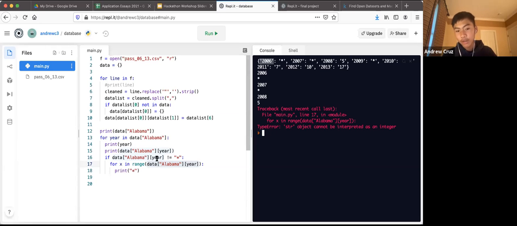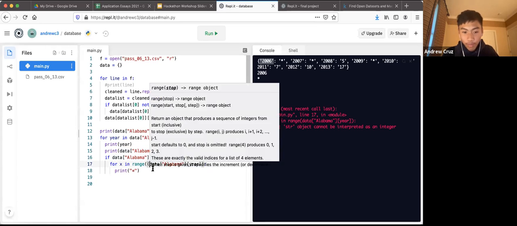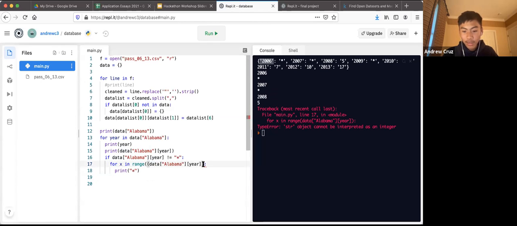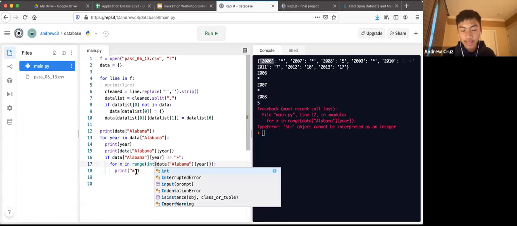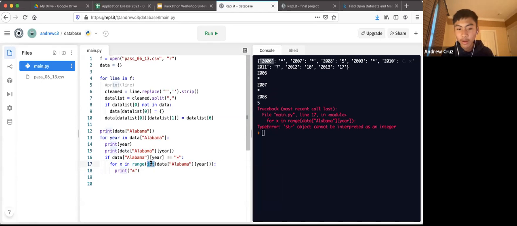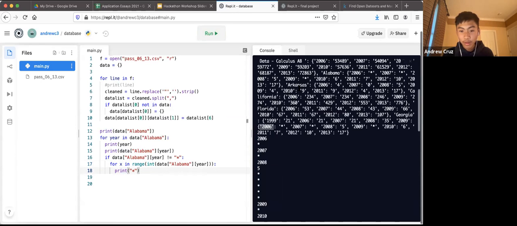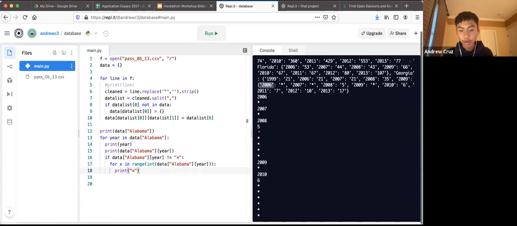So one way we can change that quickly is by putting our value in an extra set of parentheses and then putting the keyword int in front of it, which basically tells the computer, okay, can you turn this into a number? And now you see our program is working.